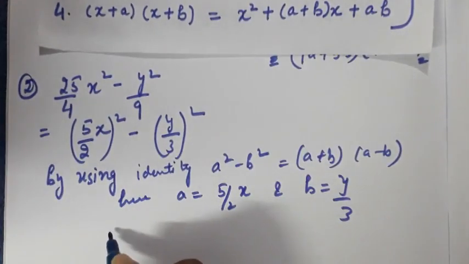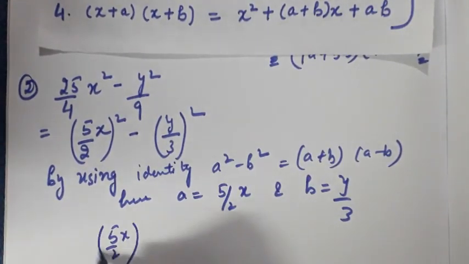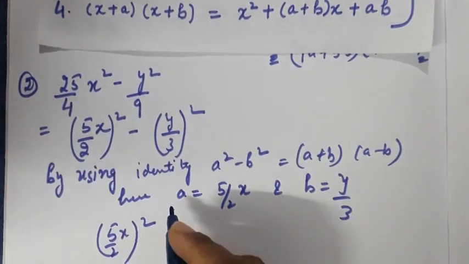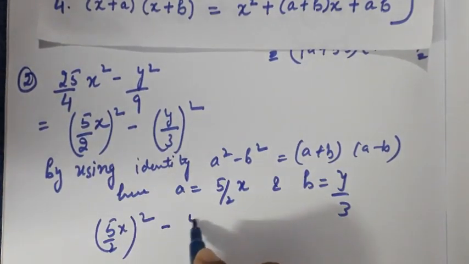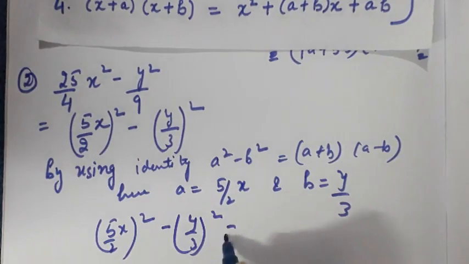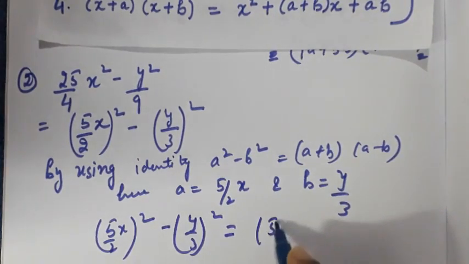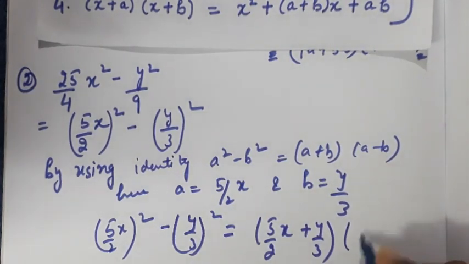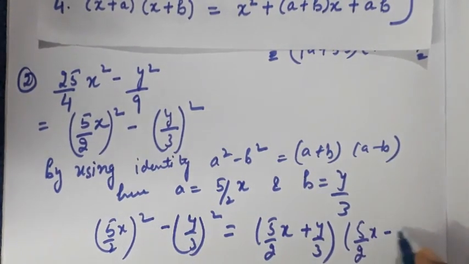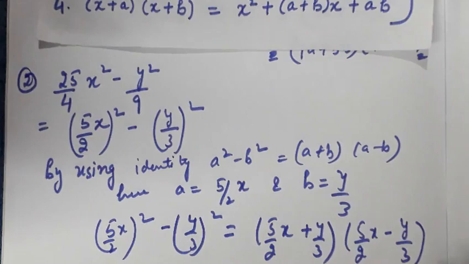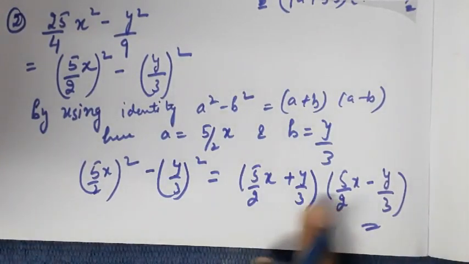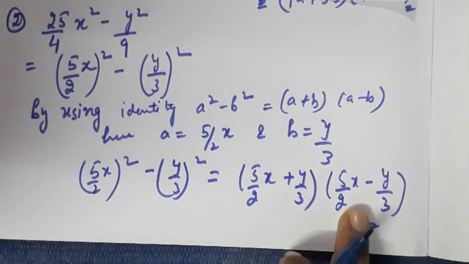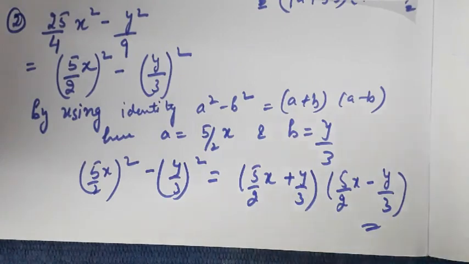So I can write 5 by 2x whole square, which is 25 by 4 x square, minus y by 3 whole square, is equal to a plus b, that is 5 by 2x plus y by 3, and 5 by 2x minus y by 3. This is my factorization, or 2 factors. Okay, so let's move to the third part.